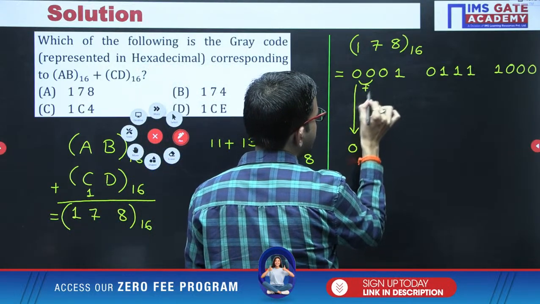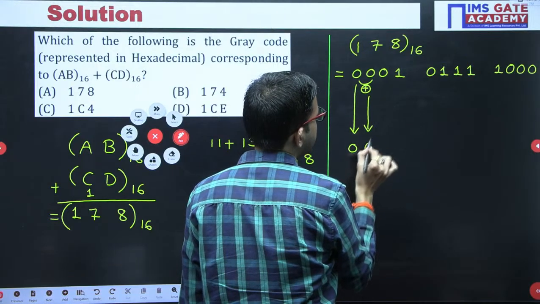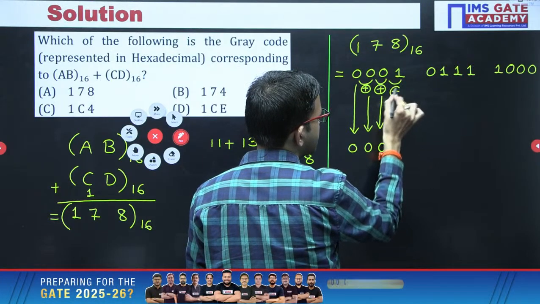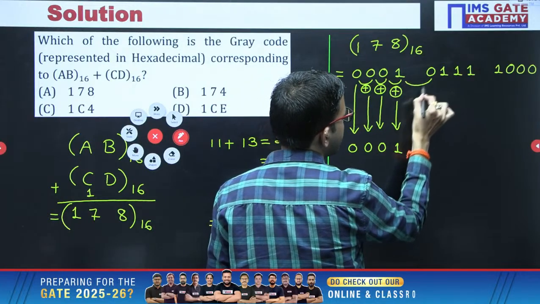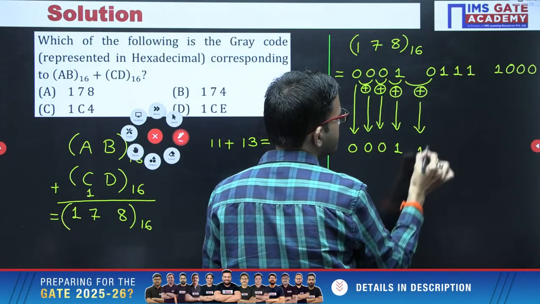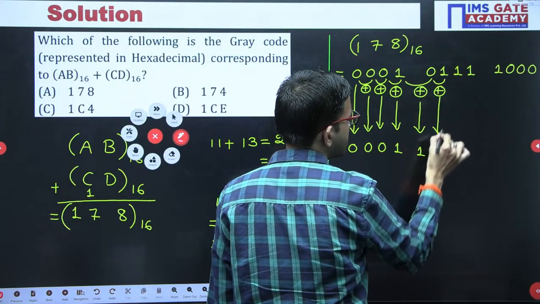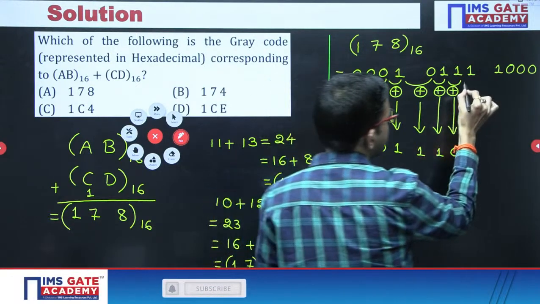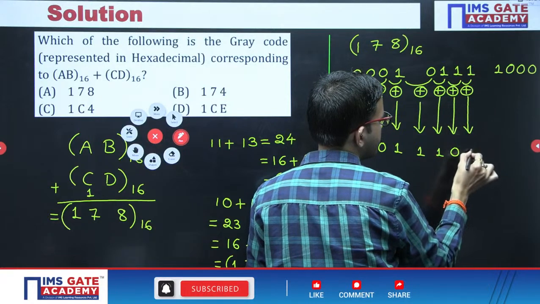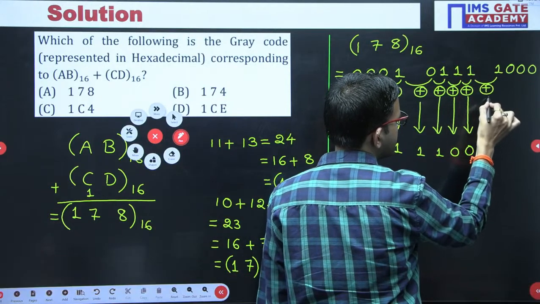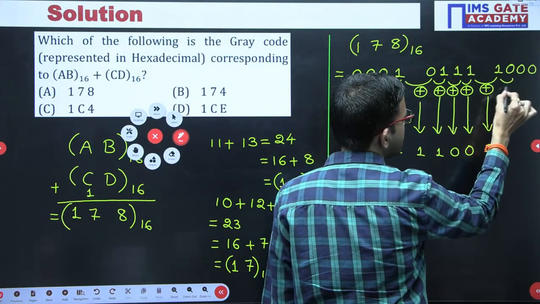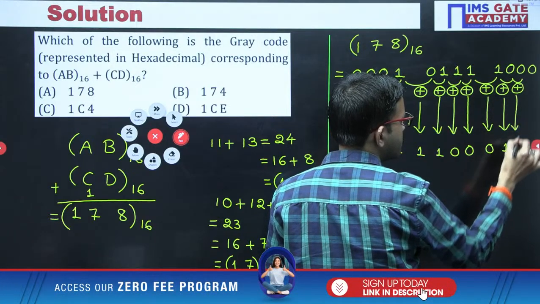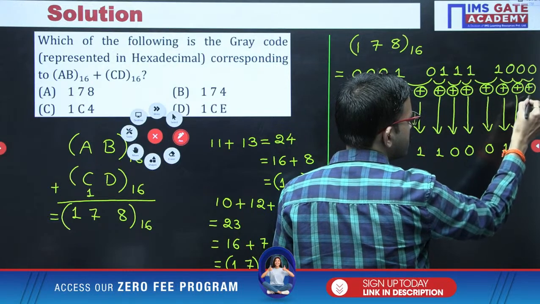0 XOR 0, 0. Next 0 XOR 0, 0. 0 XOR 1, 1. Then 1 XOR 0, 1. 0 XOR 1, 1. 1 XOR 1, 0. 1 XOR 1, 0. 1 XOR 1, 0. Then 1 XOR 0, 1. Then 0 XOR 0, 0. Then once again 0 XOR 0 is 0.